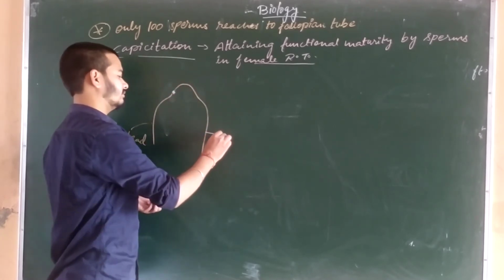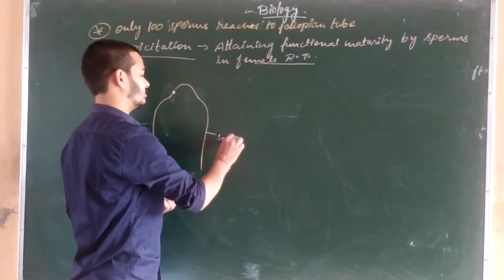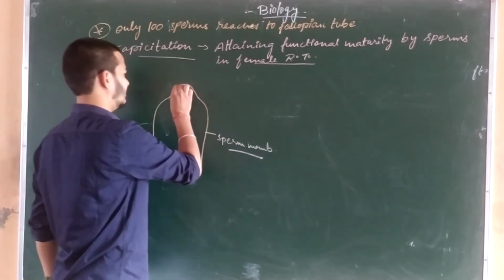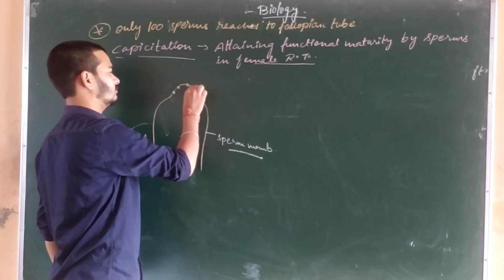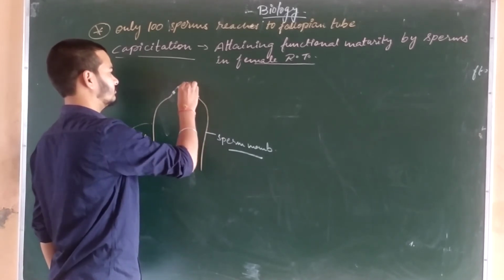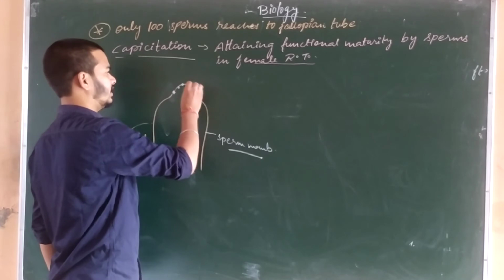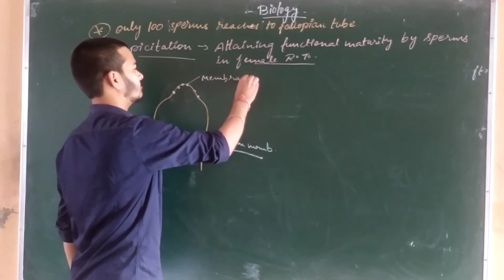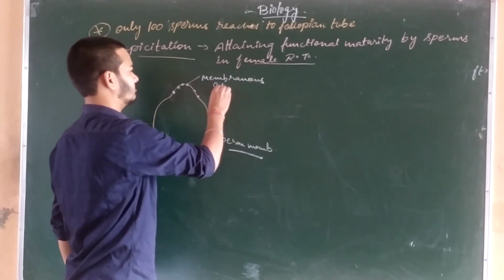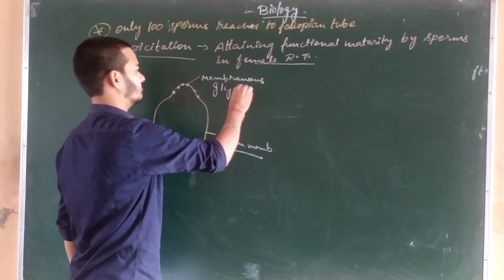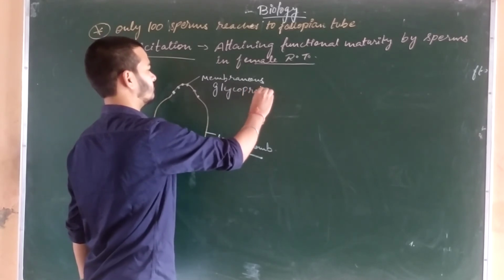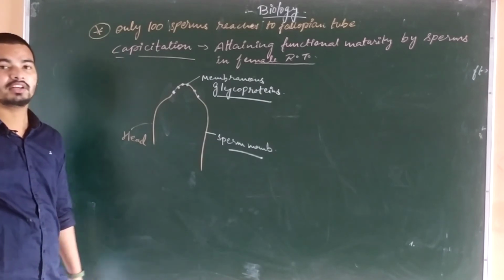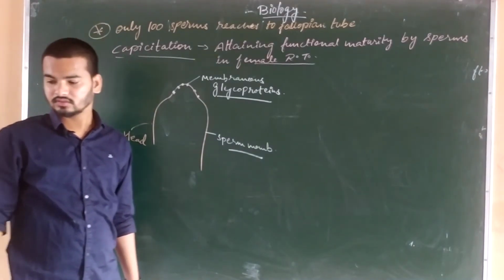This is the membrane, sperm membrane, and these are membranous glycoproteins. Okay, these are membranous glycoproteins.